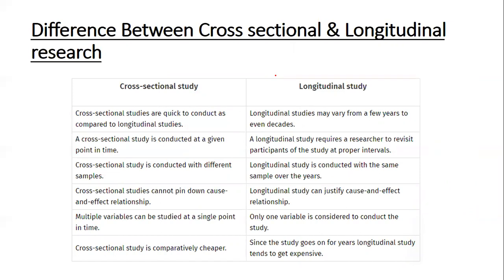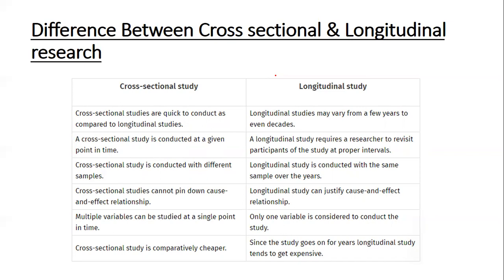Cross-sectional studies are conducted at any given point of time, whereas longitudinal studies are conducted by revisiting at proper intervals of time. There has to be a regular interval in order to research a longitudinal study. A cross-sectional study is conducted with different samples. For example, the samples can be people eating veg, people eating non-veg, vegan diets. Whereas in longitudinal, the sample remains the same over a number of years, to see the impact of people eating veg food.